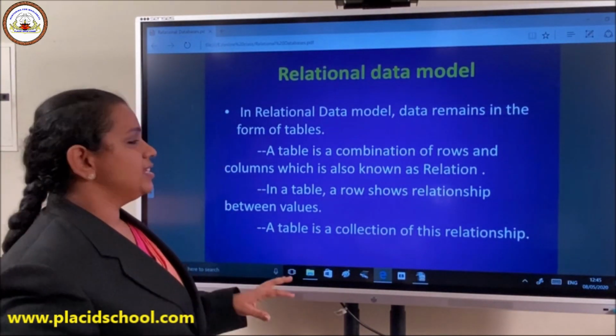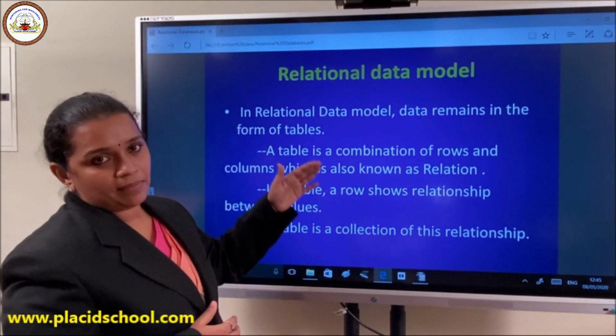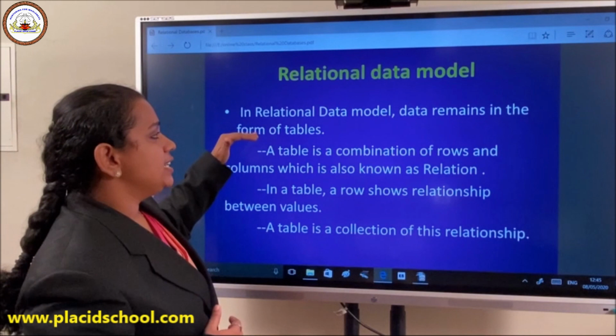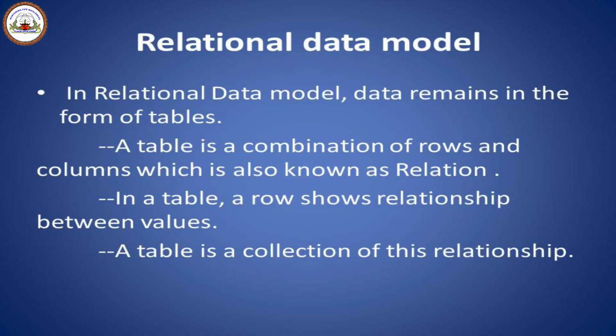Then comes the relational data model. As such, the chapter is relational data model or relational database. A relational database is a tabular way of representing data. That is, it will have rows and columns in a table format, and this table is called a relation. So whatever content comes inside this table will be related to each other.